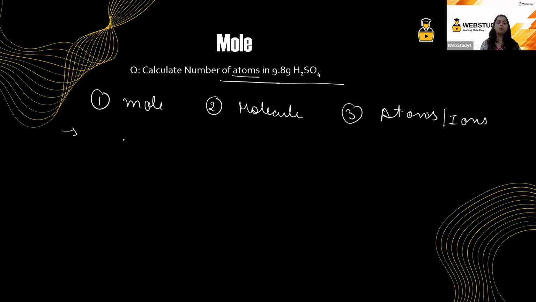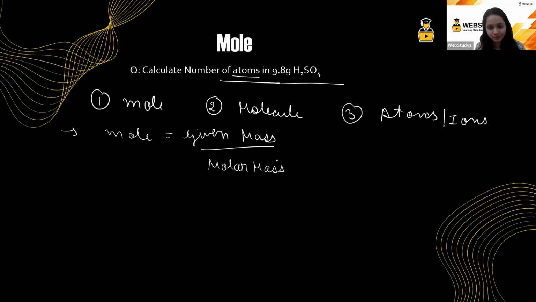Let's do step number 1. Step number 1 says calculate the moles. The formula of moles is given mass upon molar mass. What is the given mass? It is 9.8 grams. What is the molar mass? I already told you to learn it.